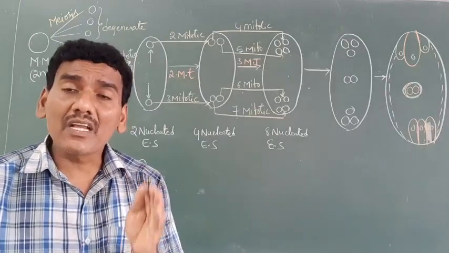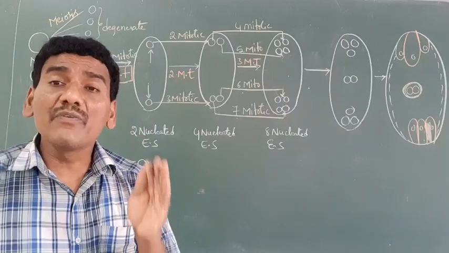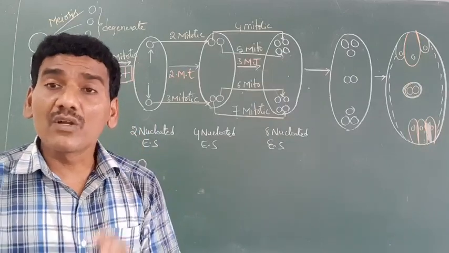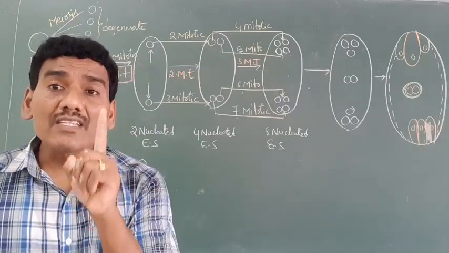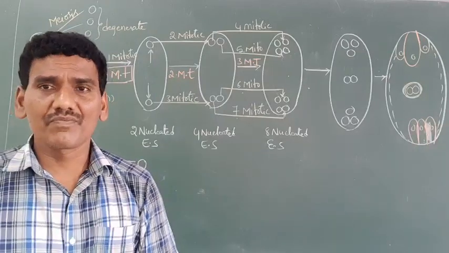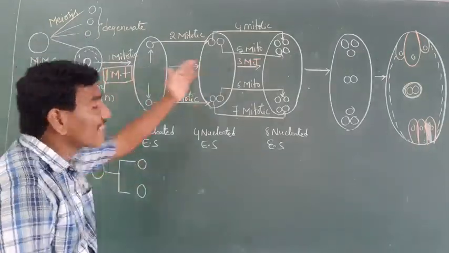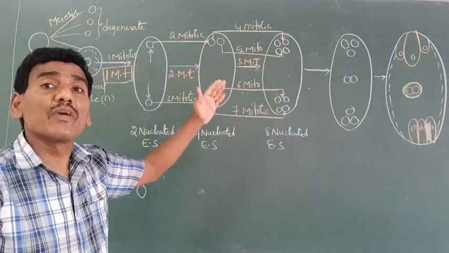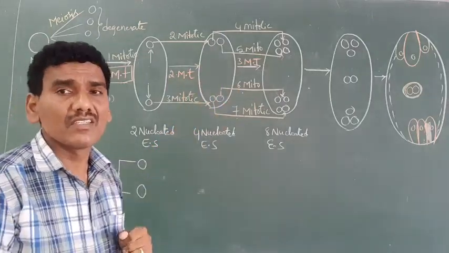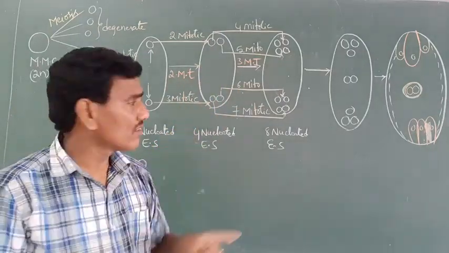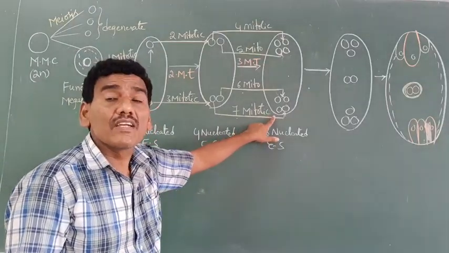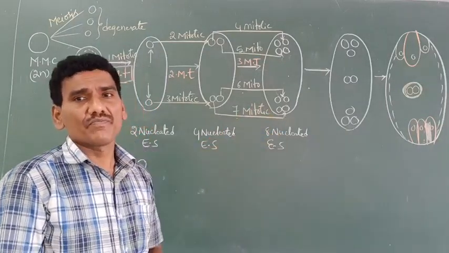After karyokinesis, if it is immediately followed by cytokinesis, one cell is converted into two cells. Here karyokinesis occurs but is not followed by cytokinesis. Because of this, an 8 nucleated embryo sac is formed.